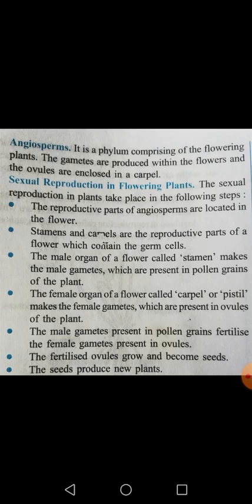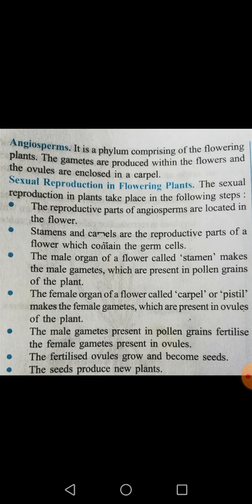Now I am coming to the point, sexual reproduction in flowering plants. So students, I want to tell you that flowering plants, all the plants which you are observing around you, all the plants which are having flowers, such plants are considered as angiosperms. As we studied in class 9th, what are angiosperms? Angiosperms are the plants which are having flowers. All the flowering plants of kingdom Plantae are considered as angiosperms. And basically we have to talk about only the sexual reproduction in angiospermic plants, or flowering plants.